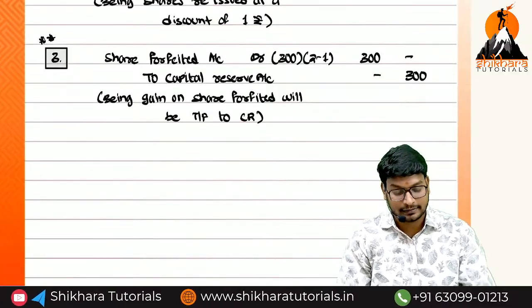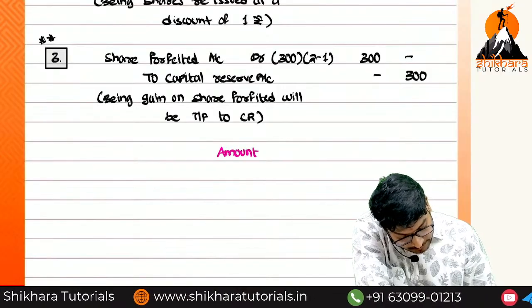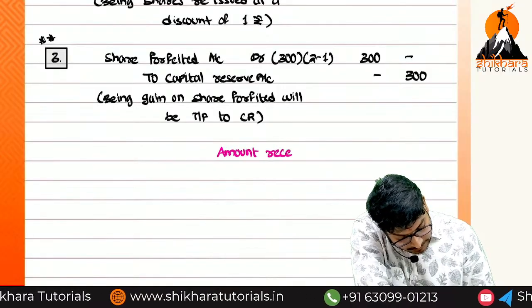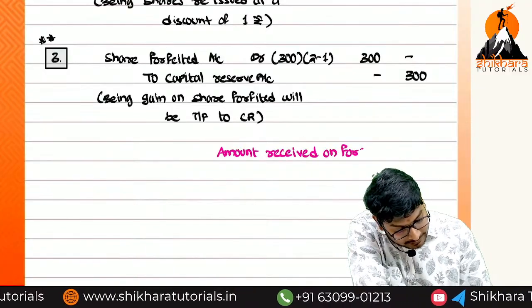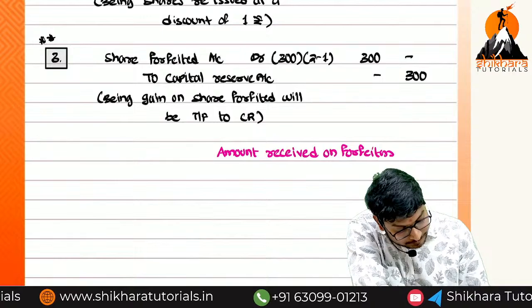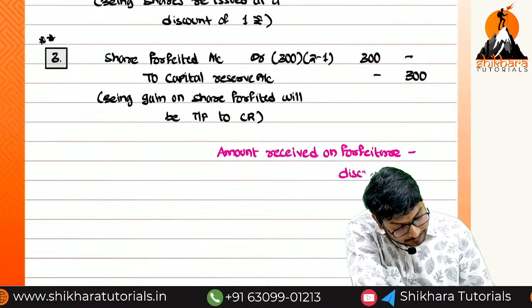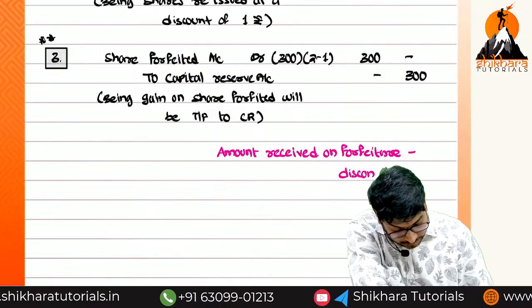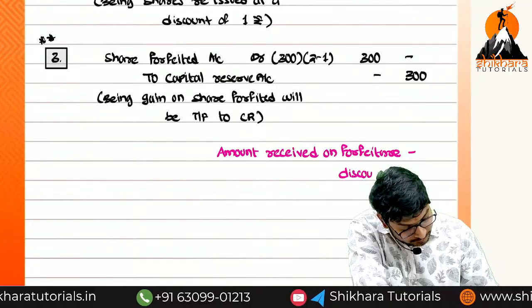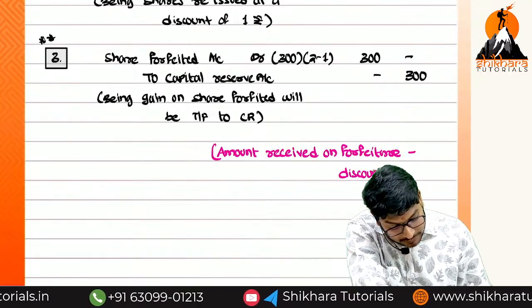If you want, you can write: amount received on forfeiture minus discount. So we have to multiply with which shares?